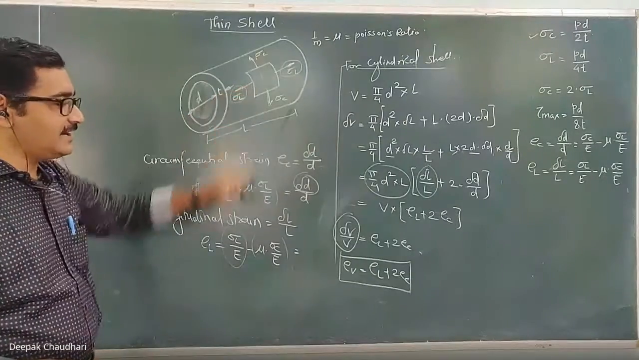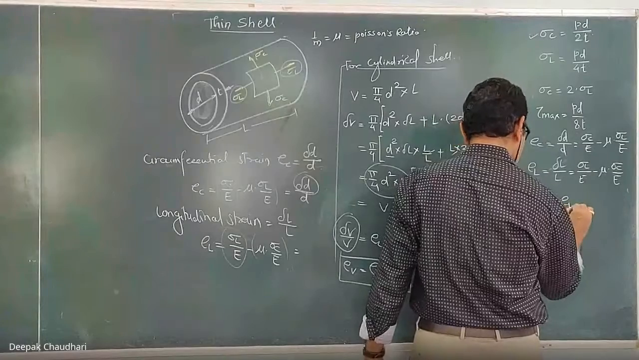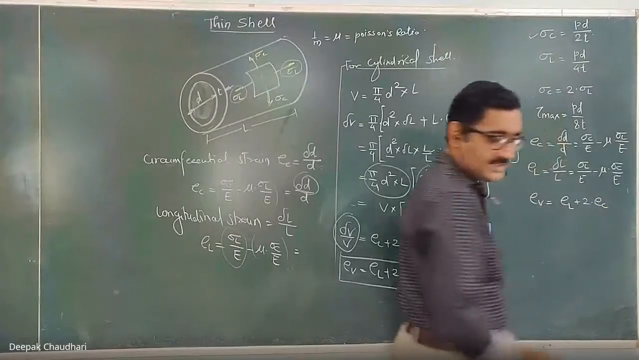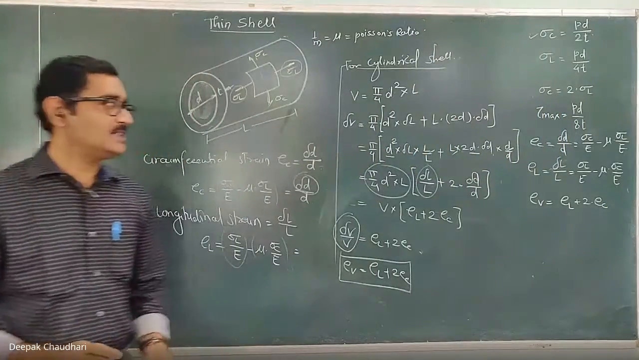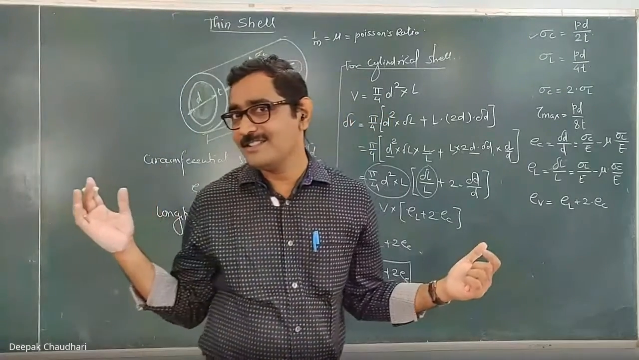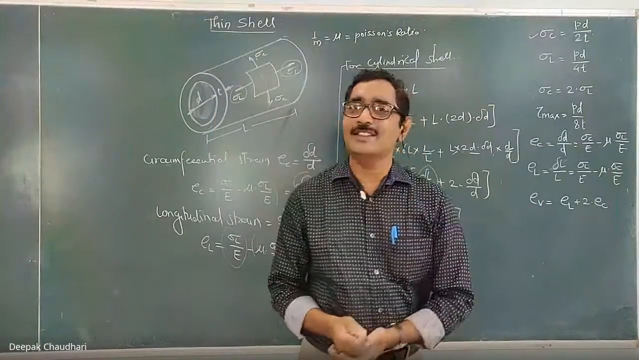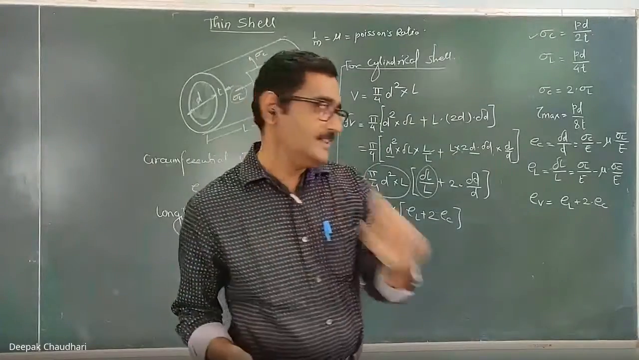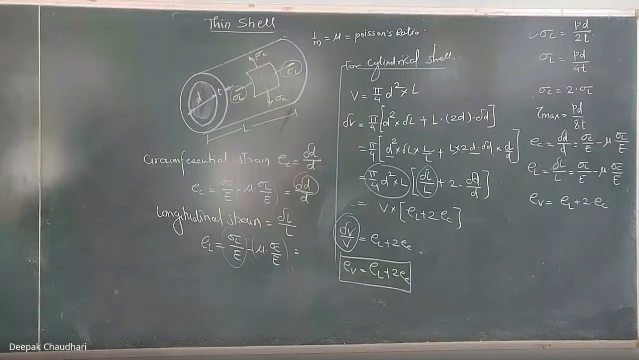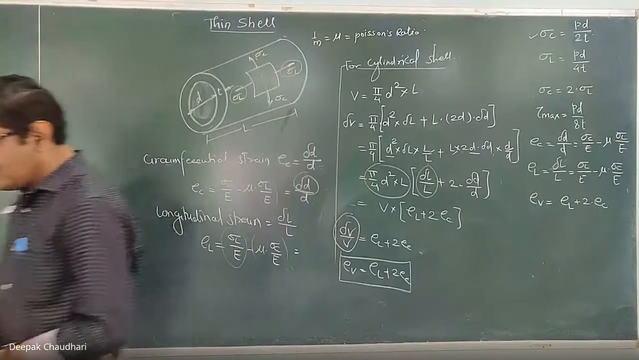Here, for the thin cylindrical shell, the volumetric strain is given by longitudinal strain plus 2 times the circumferential strain, EL plus 2EC. This is the volumetric strain. In the first lesson, for triaxial loading, do you remember what formula we used to calculate the volumetric strain in terms of strain? Can you tell me what was the formula for volumetric strain for triaxial loading? Unmute and tell me.